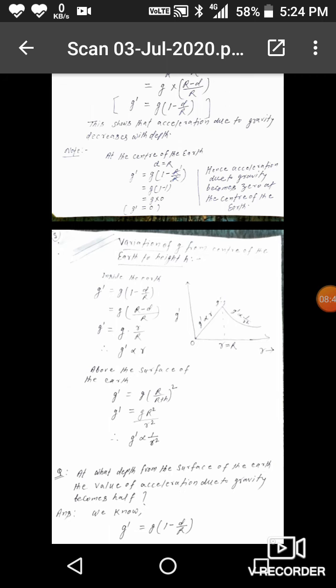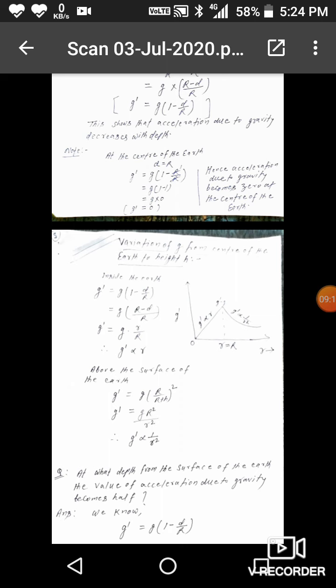Now above the surface of the earth, g' is equal to g R² by (R plus h) whole squared. R plus h is equal to small r. Therefore g R² by small r². Therefore g' is inversely proportional to small r². It means that acceleration due to gravity varies inversely as the square of distance from the center of the earth, and in the graph it will come like a curve.